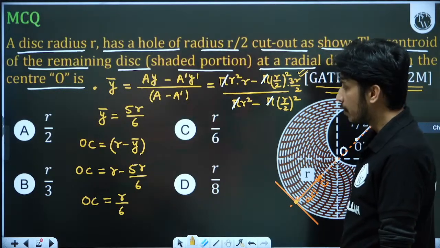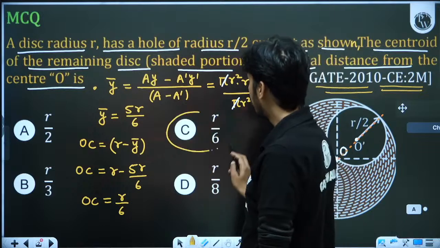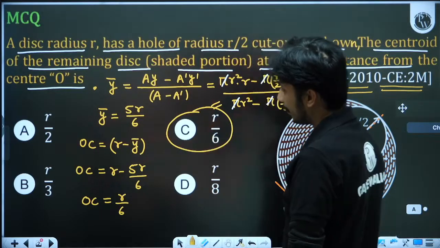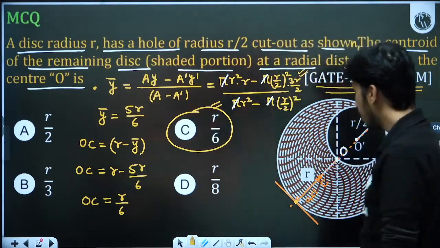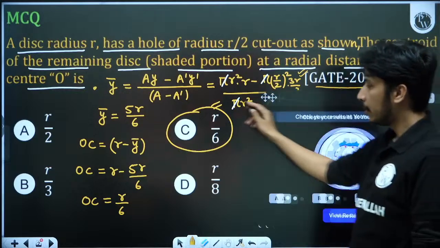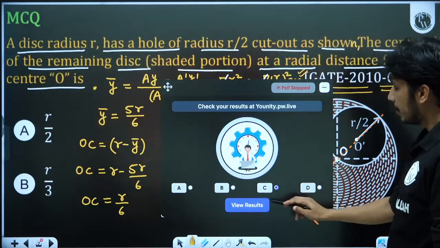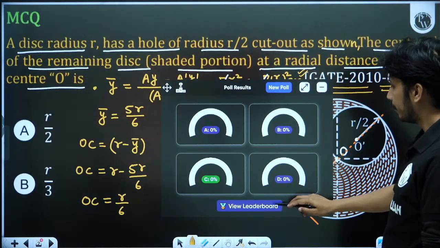So that's option C. A, B, C, D, like this it is given. R by 6 is option C. So C is the correct answer.